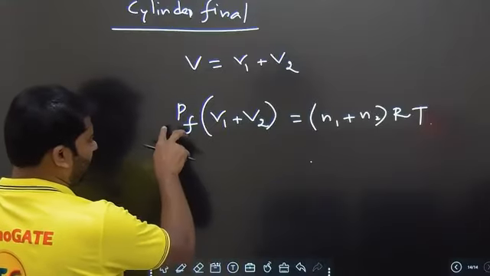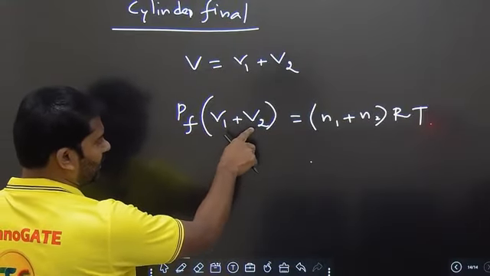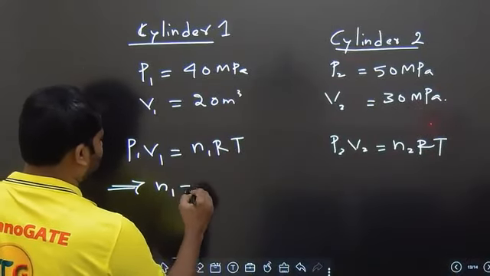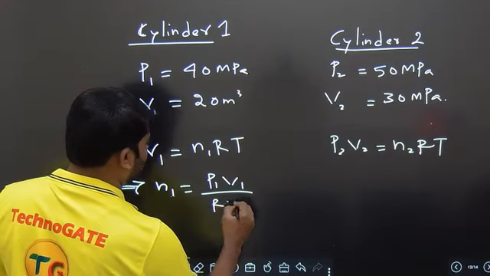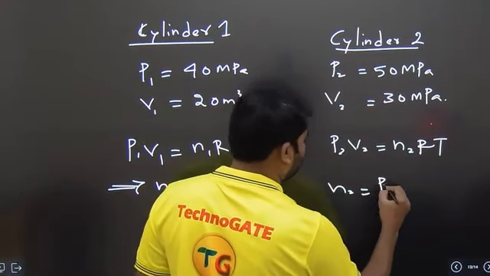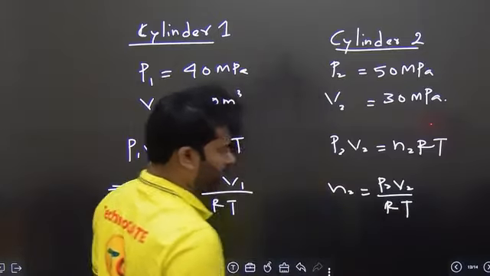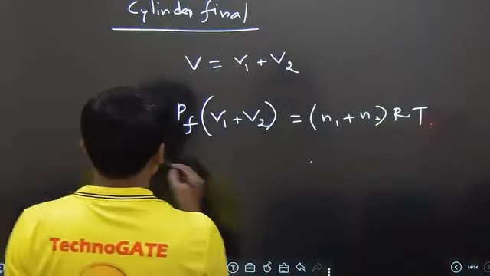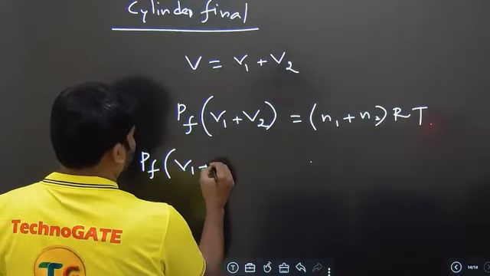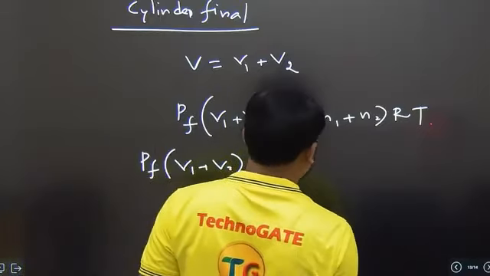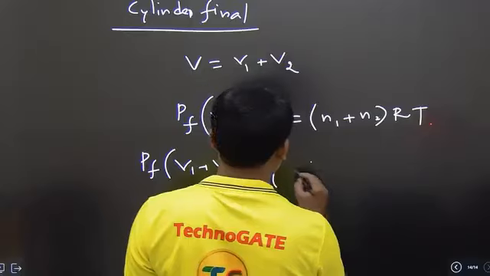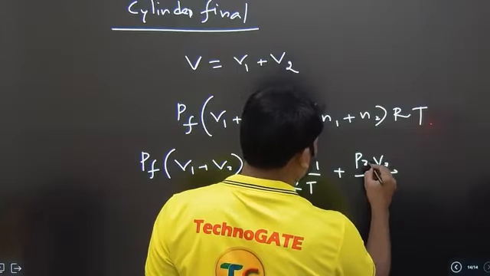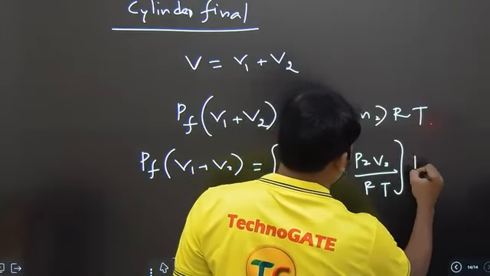This is the thing. We need to get this final value of pressure. V1 and V2 are given, but we don't know N1 and N2. Let us take N1 and N2 from here. So N1 is equal to P1 V1 by RT, and N2 is equal to P2 V2 by RT. Let us substitute N1 and N2 in that. So final pressure into V1 plus V2 is equal to P1 V1 by RT plus P2 V2 by RT, whole into RT. Due to lack of practice I got a bit confused, but this is correct only.